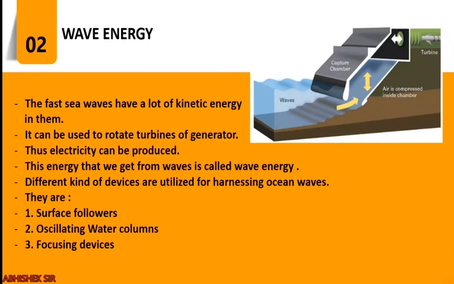You can see we have a construction like this. Here waves are coming, and due to the pressure chamber, due to this pressure of waves, the turbines are made to rotate, and thus in turn generators are connected and electricity is produced. See, just by using the pressure and the force of waves we are producing electricity, right? So this energy that we are getting is from waves, so that is why it is called wave energy.